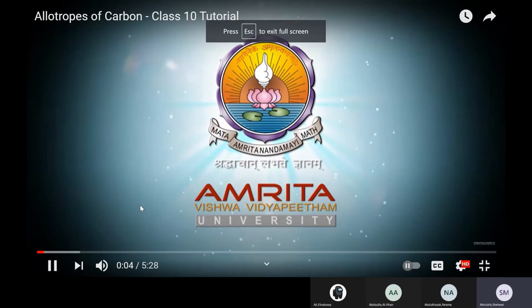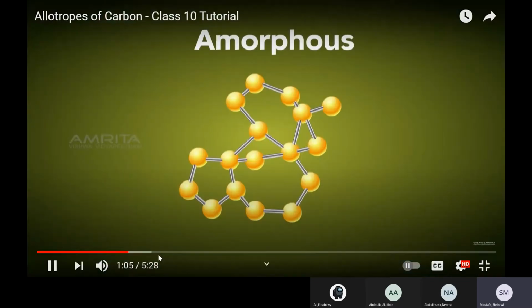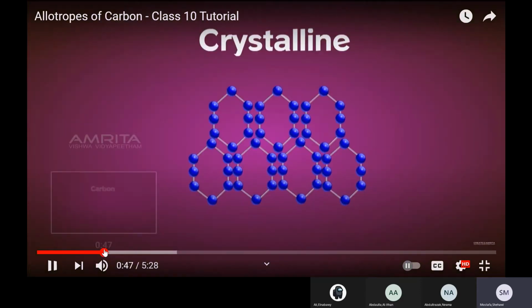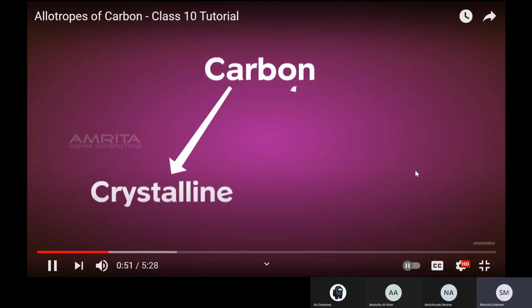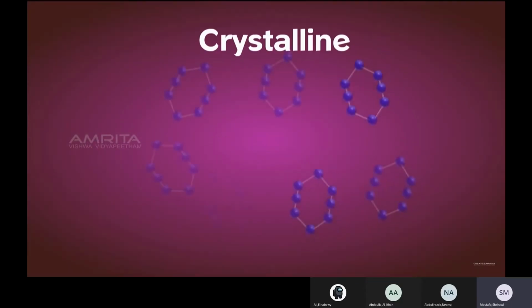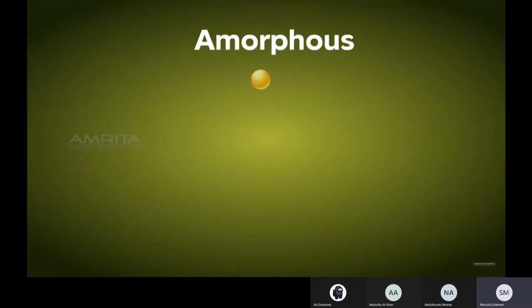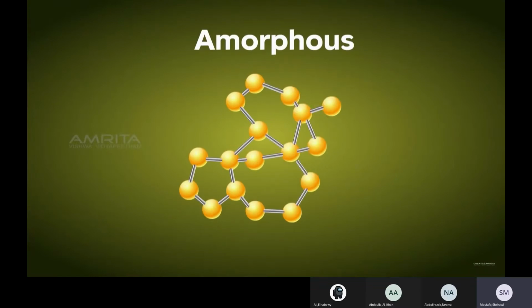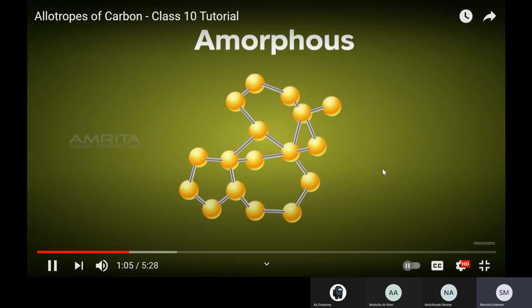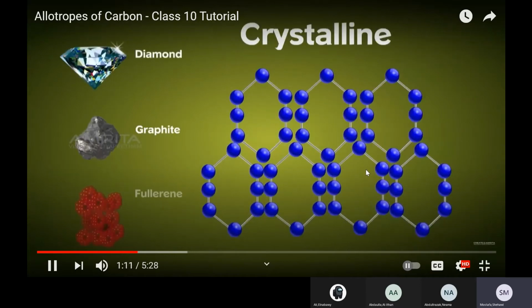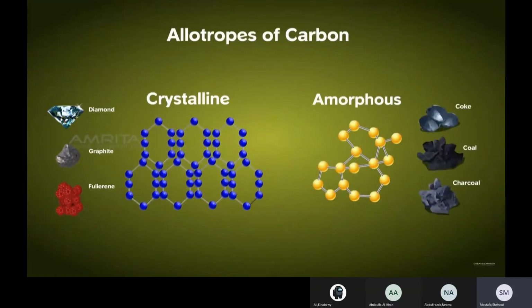The symbol C. Amorphous solids, the constituent particles have no definite order of arrangement. Coal, coke, and charcoal are amorphous forms in a definite order. Carbon exists in two forms, crystalline and amorphous. In crystalline solids, the constituent particles are arranged in a definite order. But in amorphous solids, the constituent particles have no definite order of arrangement. Coal, coke, and charcoal are amorphous forms of carbon and diamond. Graphite and fullerene are crystalline forms of carbon. Both these forms are called allotropes of carbon.